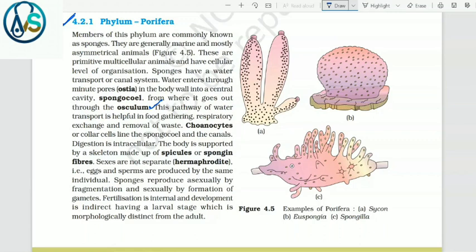Digestion is intracellular. The body is supported by a skeleton made up of spicules or spongin fibers. Sexes are not separate, that is hermaphrodite, that is eggs and sperms are produced by the same individual. Sponges reproduce asexually by fragmentation and sexually by formation of gametes. Fertilization is internal and development is indirect, having a larval stage which is morphologically distinct from the adult.